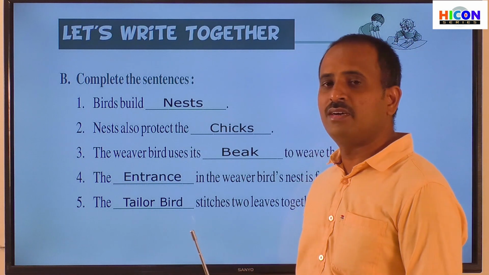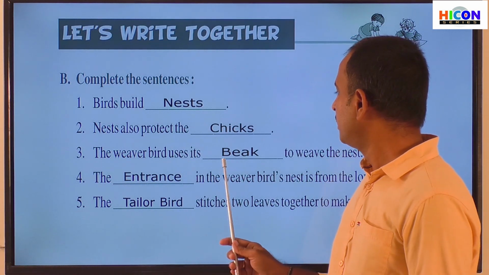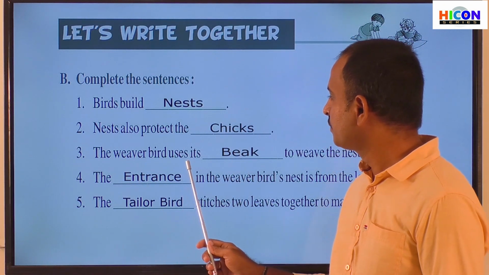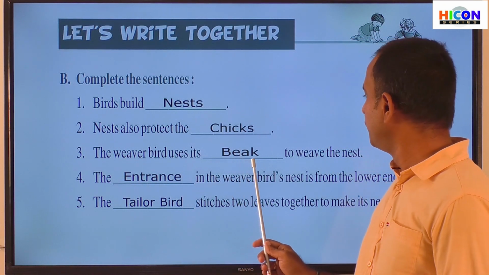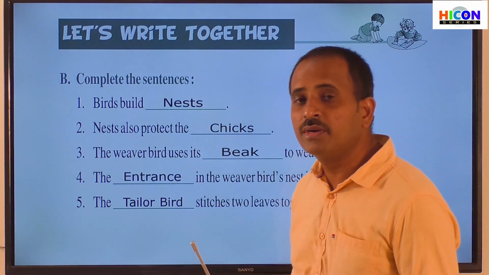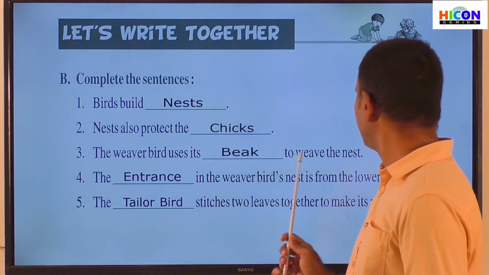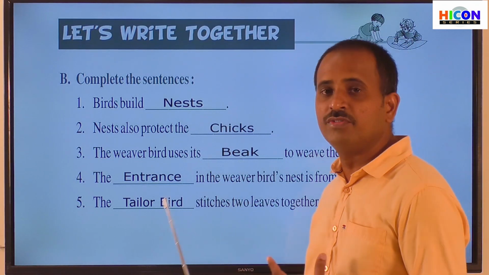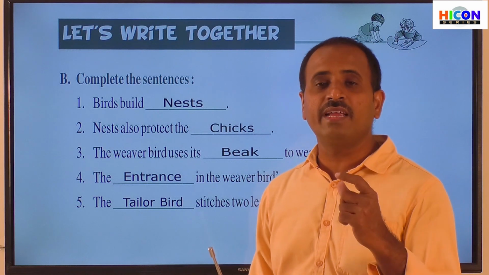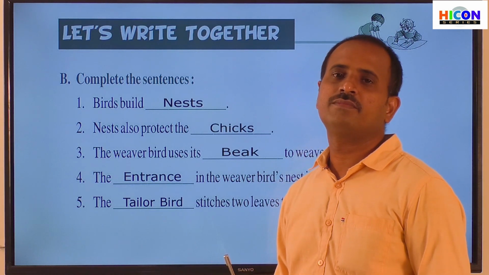And what is the answer for the third sentence? That is beak. So the weaver bird uses its beak to weave the nest. Generally, this weaver bird will build its nest by using the dry strips of palm leaves.